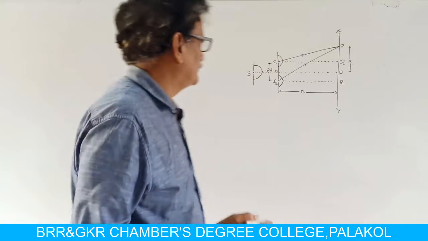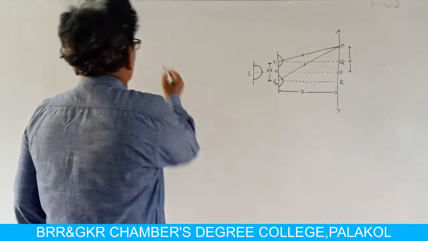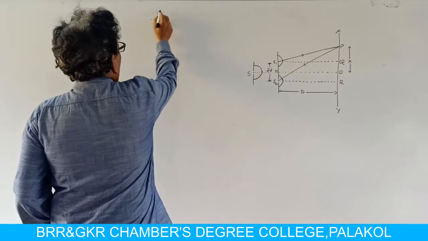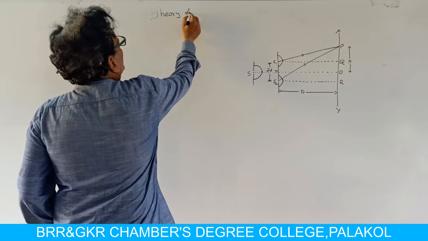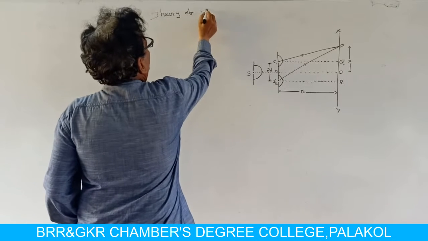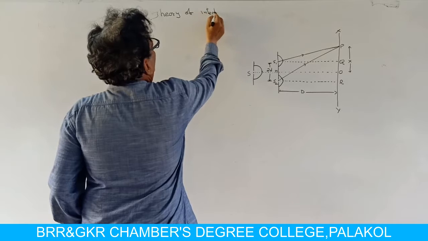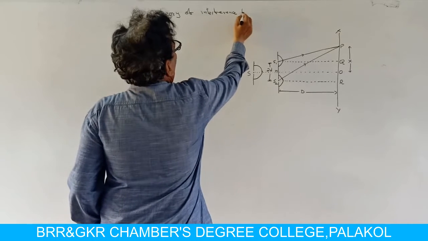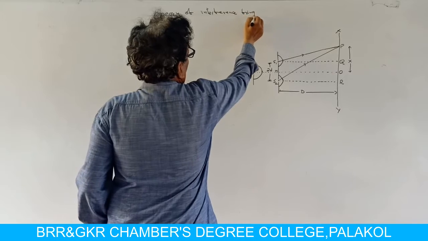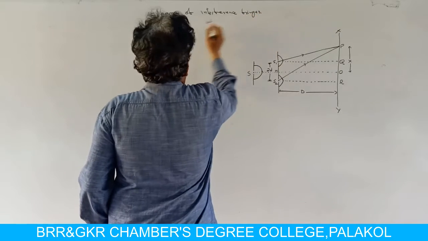In this class, we are going to discuss the theory of interference fringes.